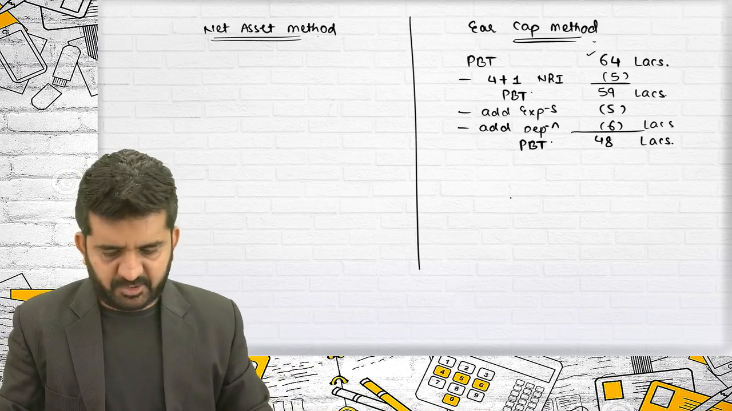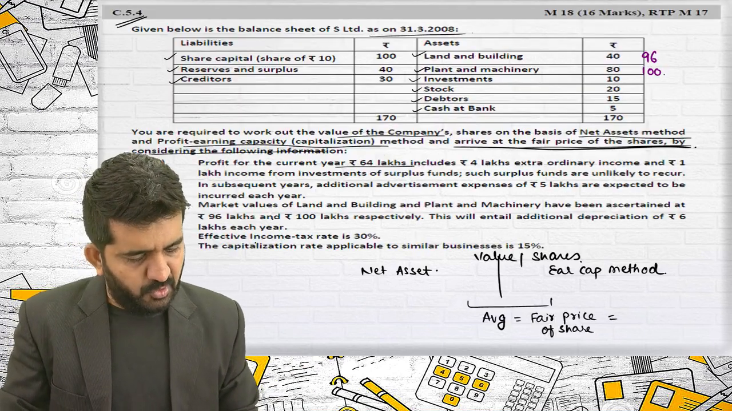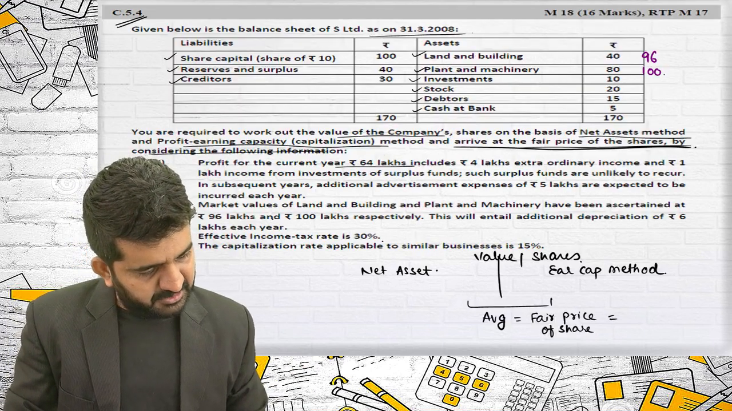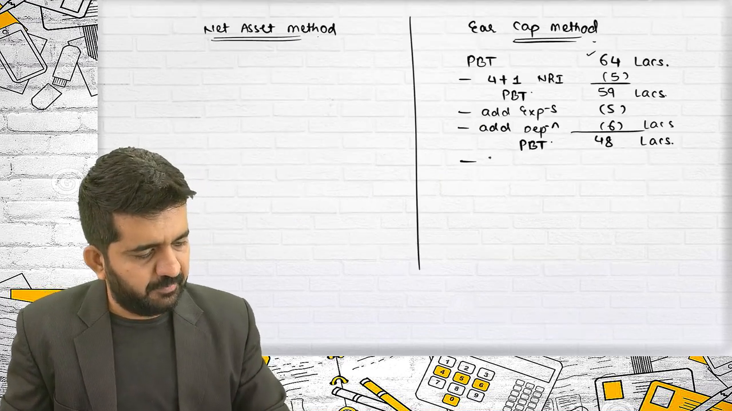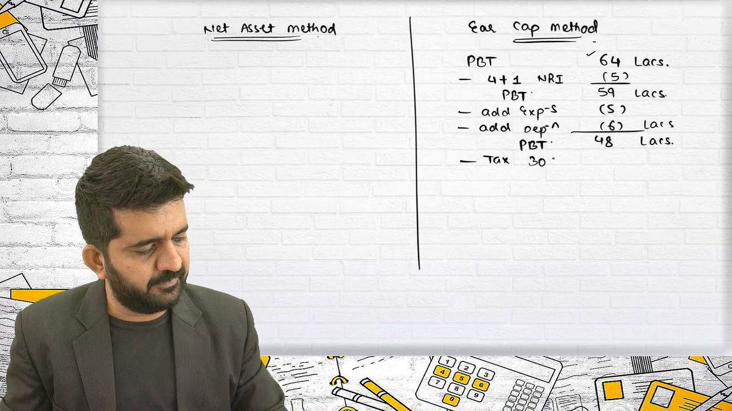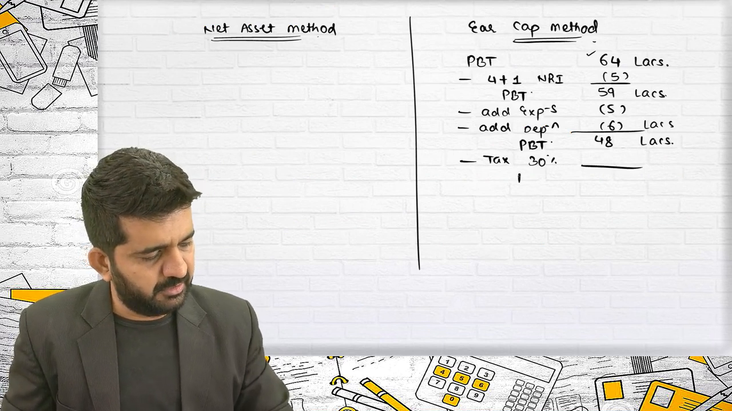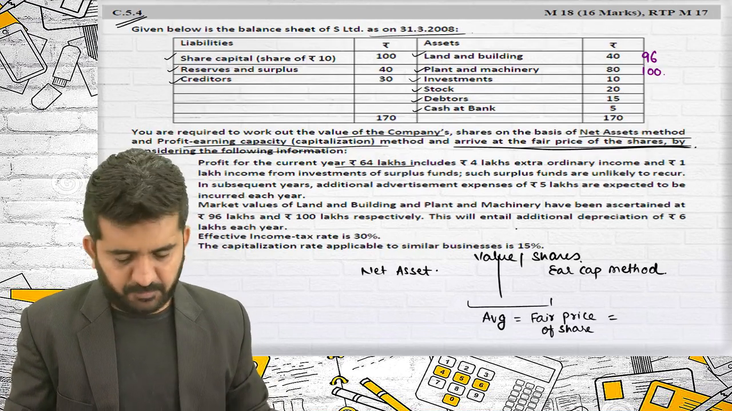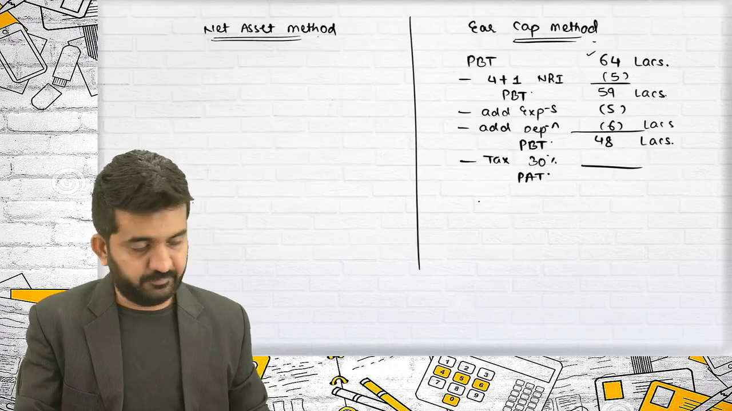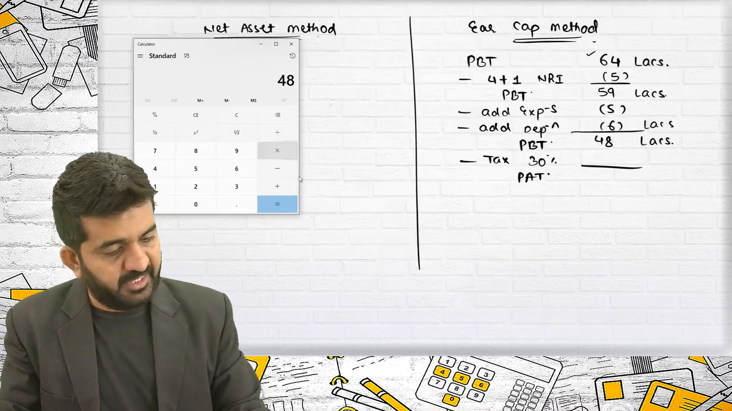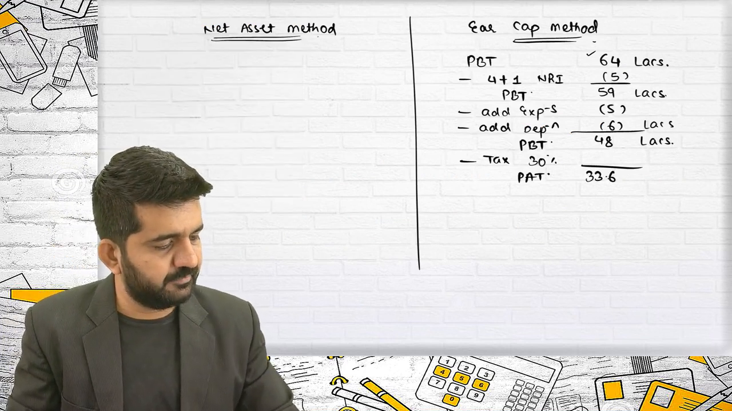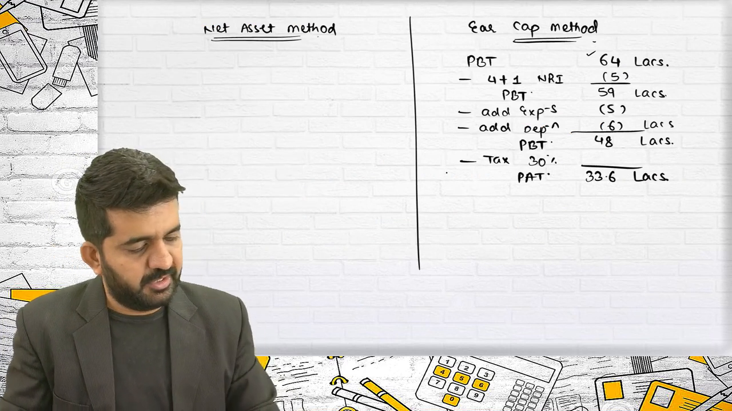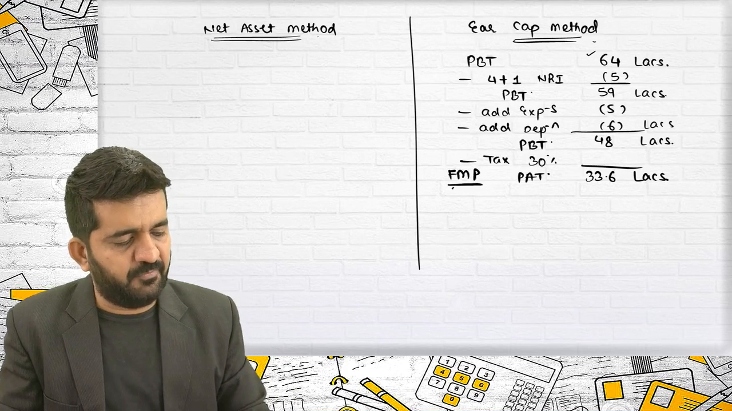I'll be deducting tax from it. Is there no other information? No. Effective income tax rate is 30%. Capitalization rate applicable is 15%. Minus taxation 30%, this is the profit after tax. Profit after tax will be 48 lakhs into 70%, that is 33.6 lakhs, which is nothing but future maintainable profit.